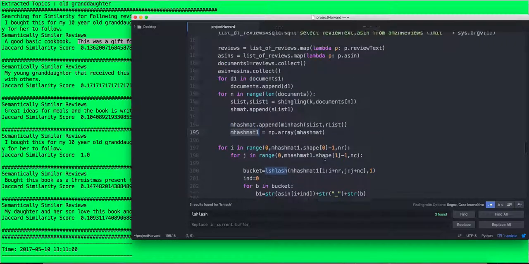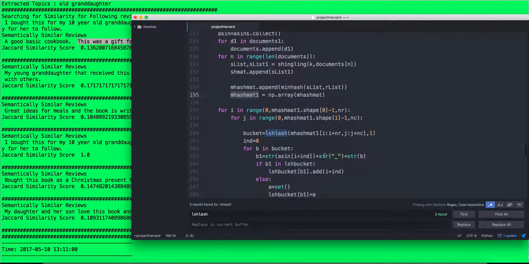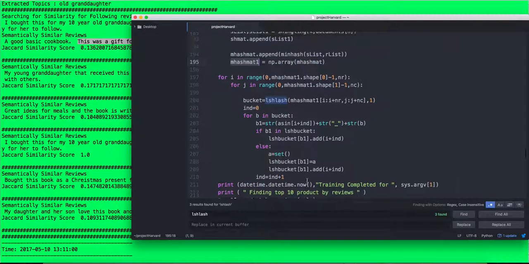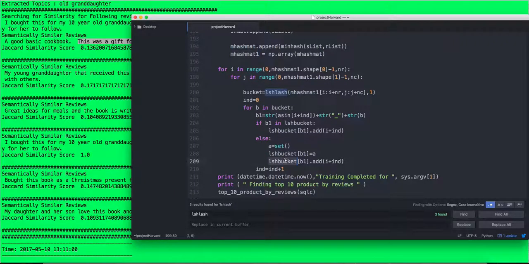We have some parameters set for that, in blocks of 10 by 5, I guess. And then we go through this matrix and build an index. This index is built in the LSH bucket, and this index is what we use for testing as well.